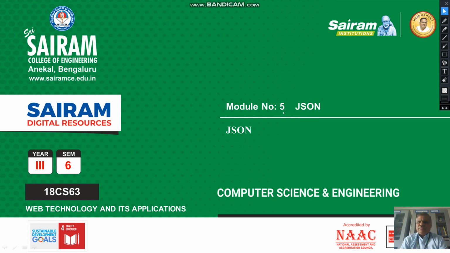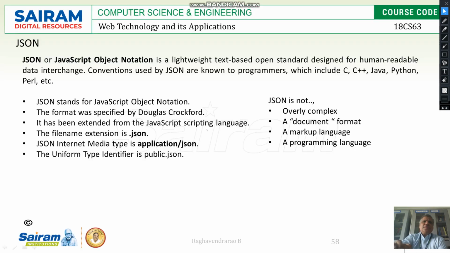Let's see one more concept, that is JSON. This is called JavaScript Object Notation. This is also one of the languages. Again, we can say it's a simple language. It is going to be used in some of the applications that we're going to use.